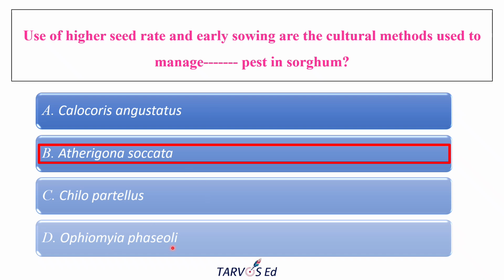Next, Ophiomyia phaseoli, which is again a stem fly. This is basically a major pest of pulses like black gram, green gram and all. It is not a major pest of sorghum, cereals and millets, where it is not a major devastating one. Its occurrence is mostly seen in pulses, so it has nothing to do with our sorghum crop. This is a pure distractor to test if you know the host-pest association. Okay. So the answer is Atherigona soccata.